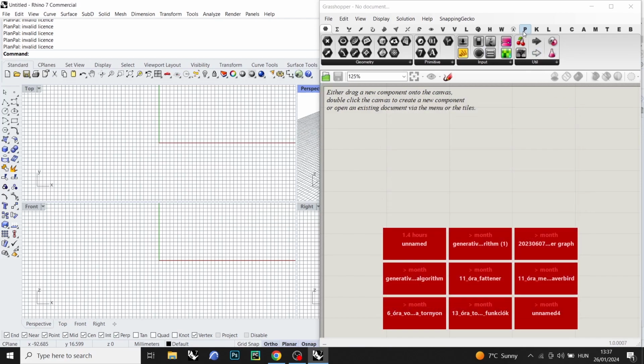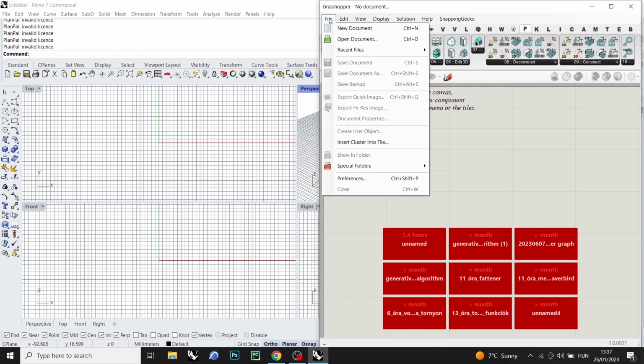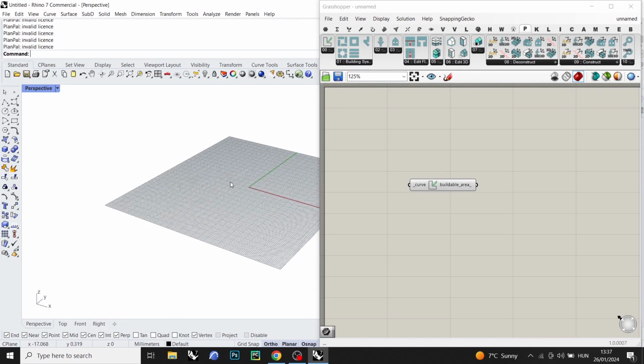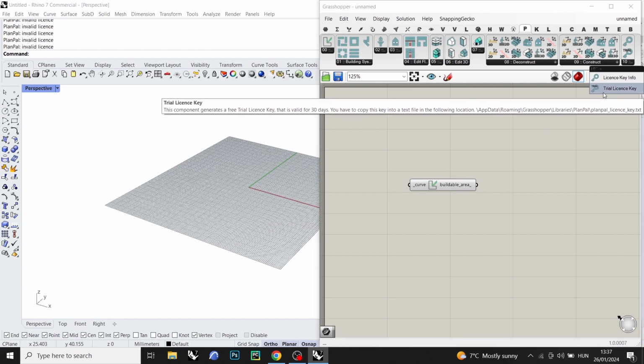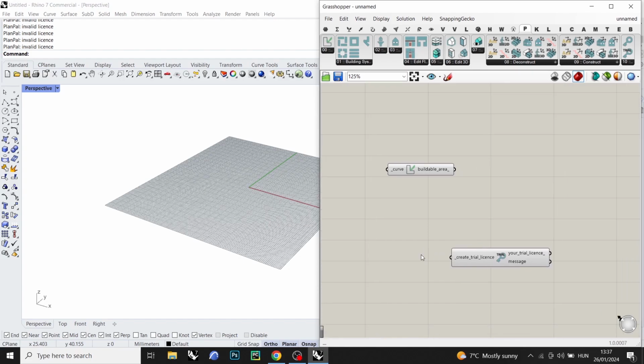As you can see, here we have all the new components that came from PlanPal. The only problem is that we don't have a working license, so that's why none of these components work yet. However, we have this trial license key component that can generate a trial license for us.